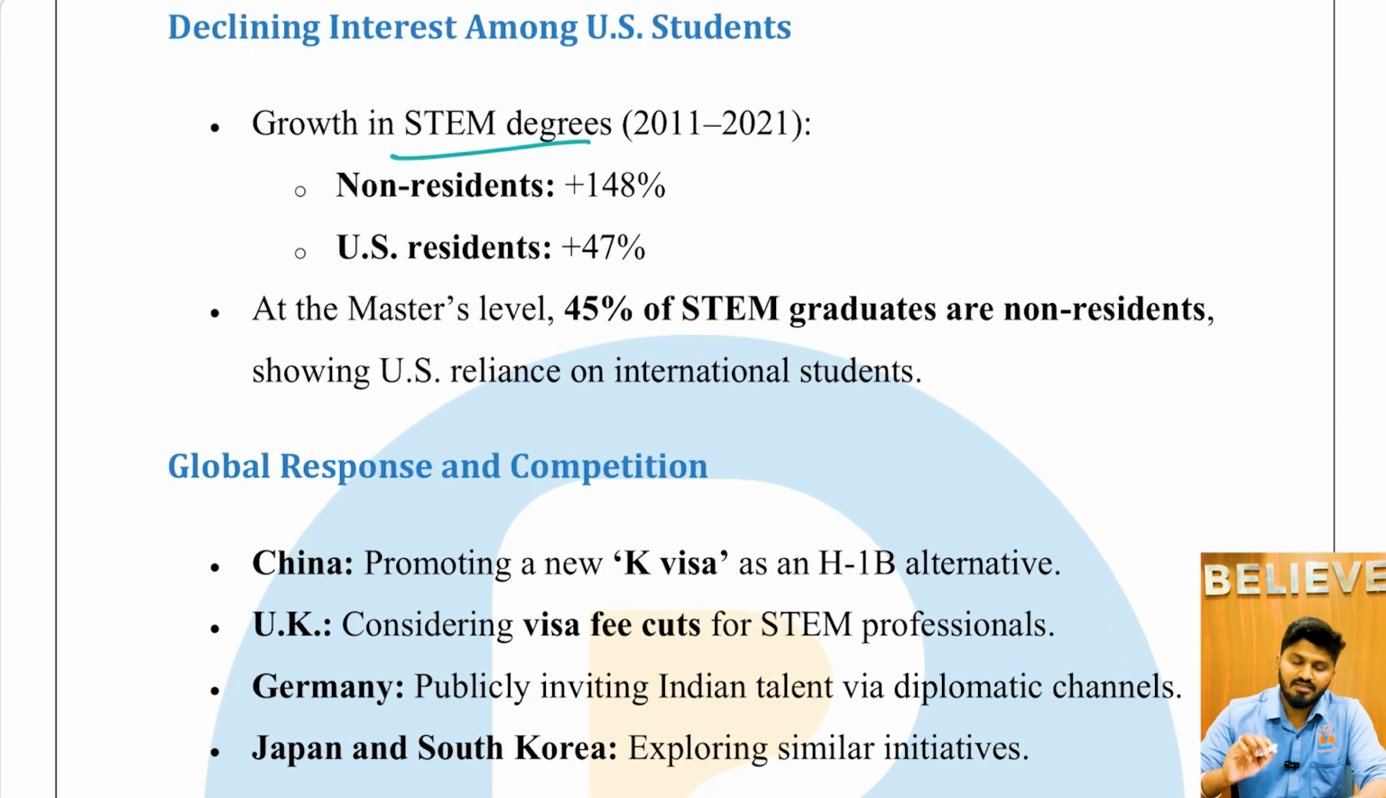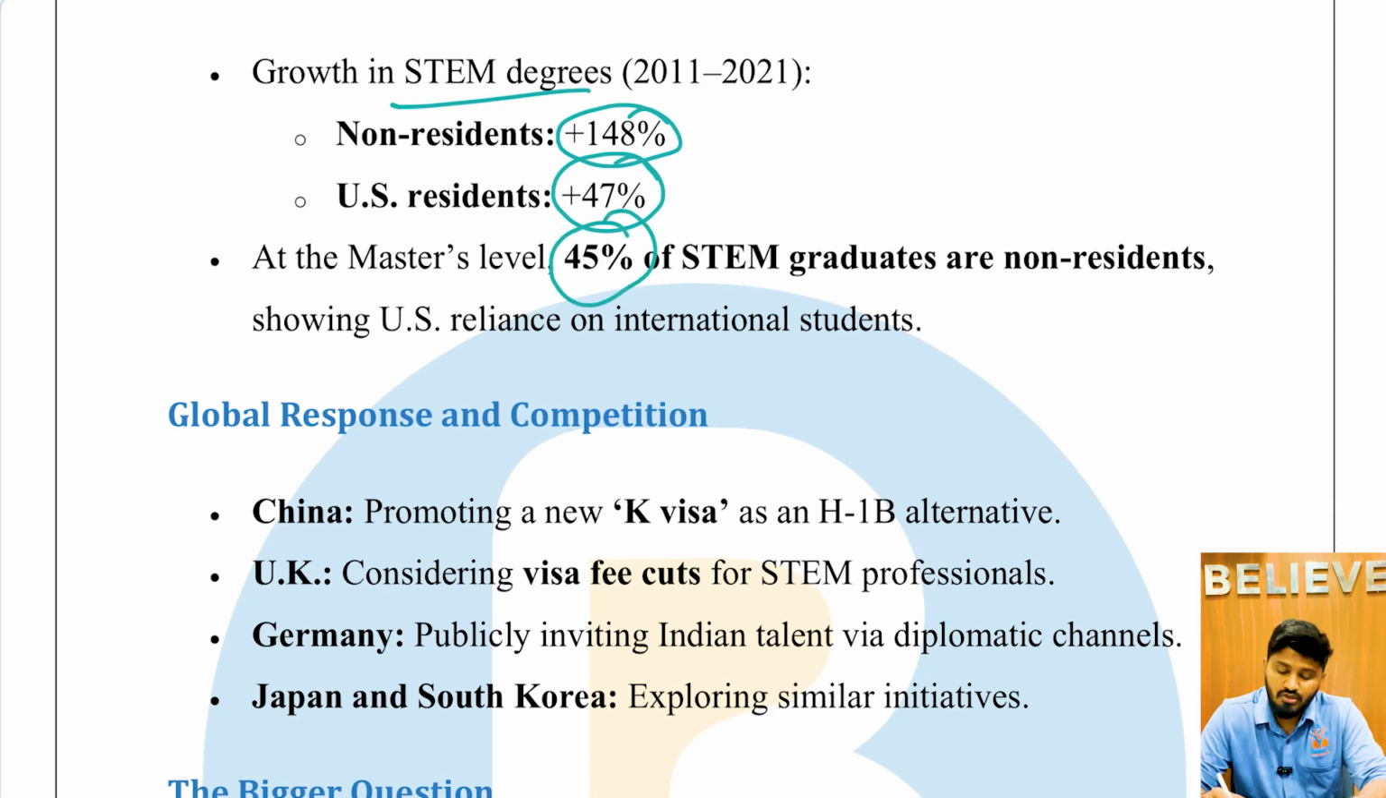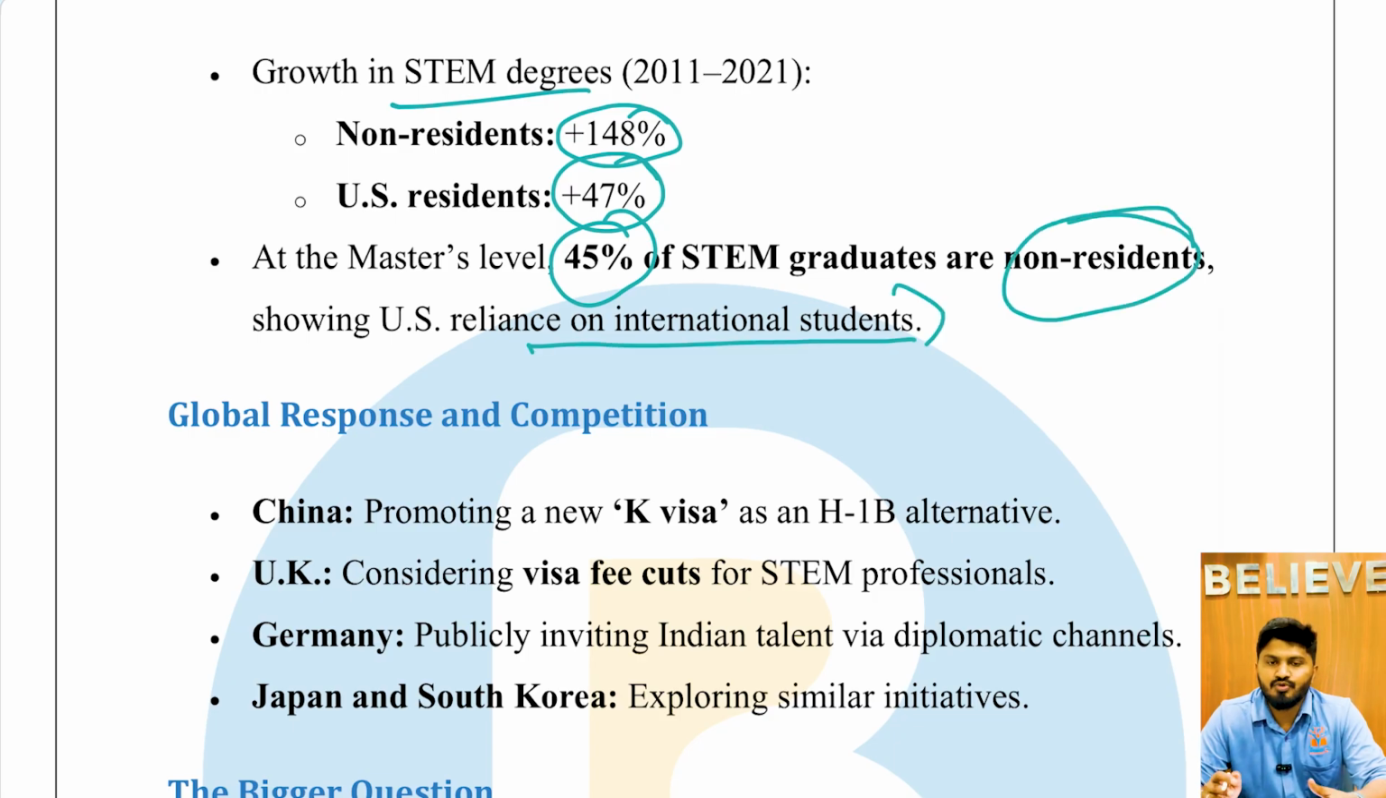The declining interest among US students. Growth in STEM degrees for non-residents is 148%, and for US residents only 47%. At the master's level, 45% of STEM graduates are non-residents, showing US reliance on international students. So most of the students in the USA in STEM education or STEM degrees are non-residents from other countries. So there is reliance on foreign or non-resident students in STEM. So if there are new visa shocks, these students instead of staying in the USA will flee to their own countries or to other countries where there are fewer visa restrictions.